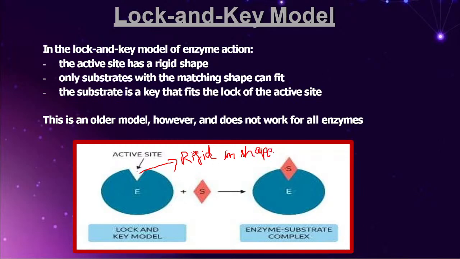Understand my words correctly. Since the active site is rigid, friends, whatever substrate exactly fits into this particular active site, only that substrate can be converted into product.